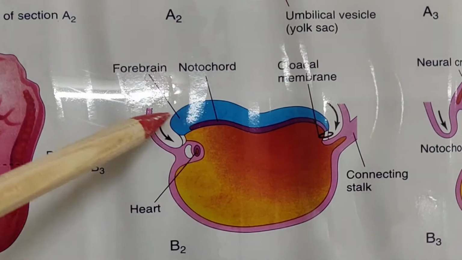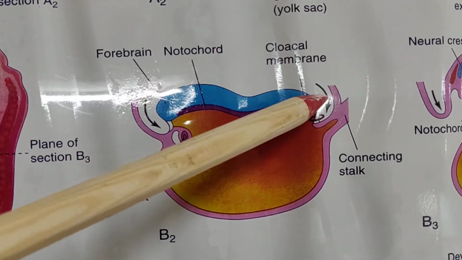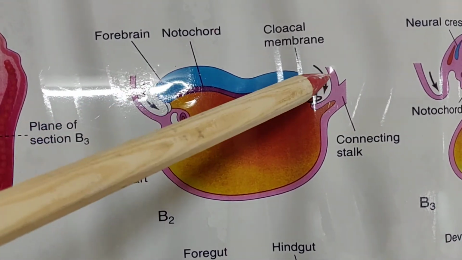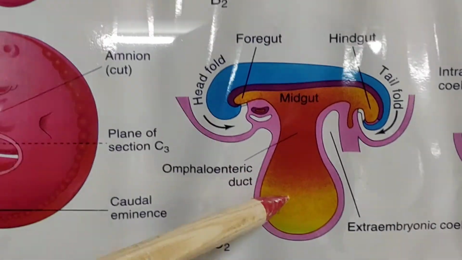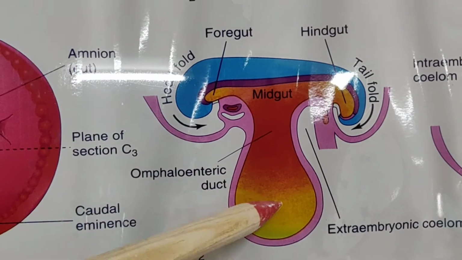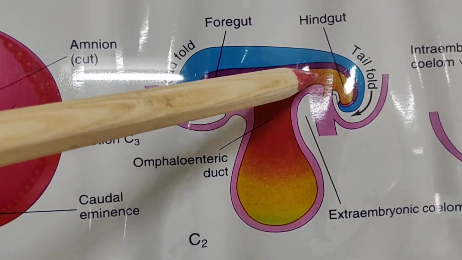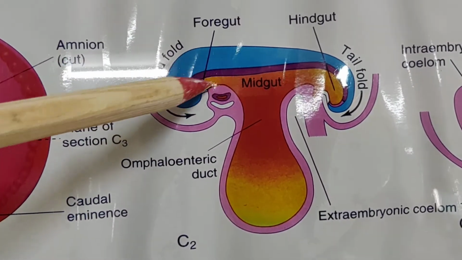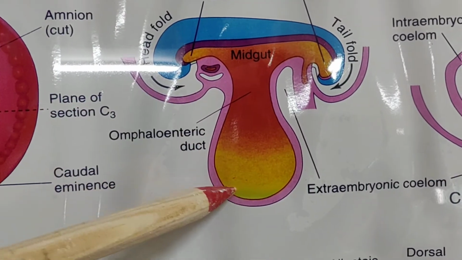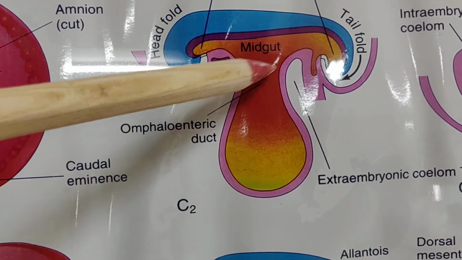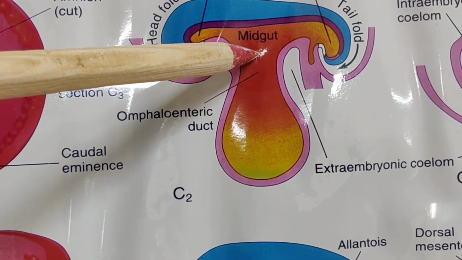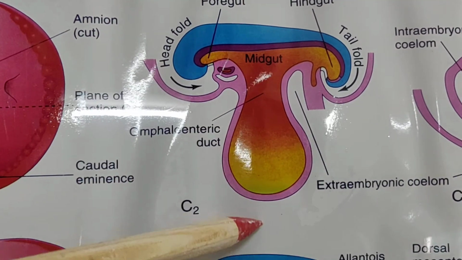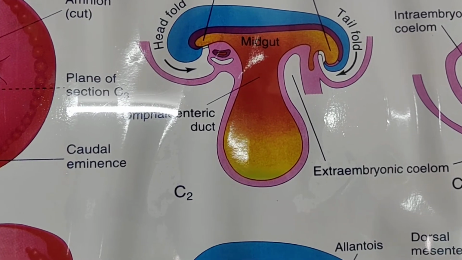Now after the folding has started on both sides, it is the head end and it is the tail end. Next, we see a part of the yolk sac is contained, held by this folding, and this is the gut, and this is the dilated part, the definitive yolk sac, and this is the vitelo-intestinal duct, which is wider in the early phase, but as the development progresses, it becomes narrow.